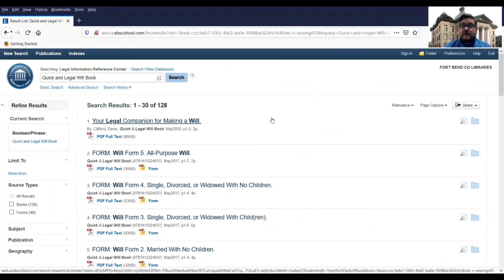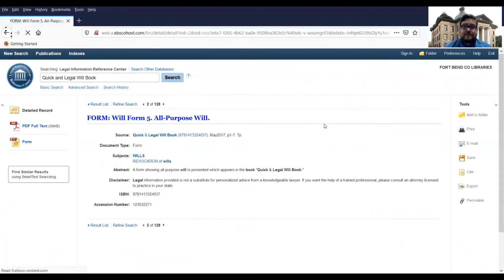That's pretty good. For instance, if you didn't remember the name of the form, but you knew it was in the Quicken Legal Will Book, say you really just want this all-purpose will, let's click on that. And then you're already here. That made things really easy.